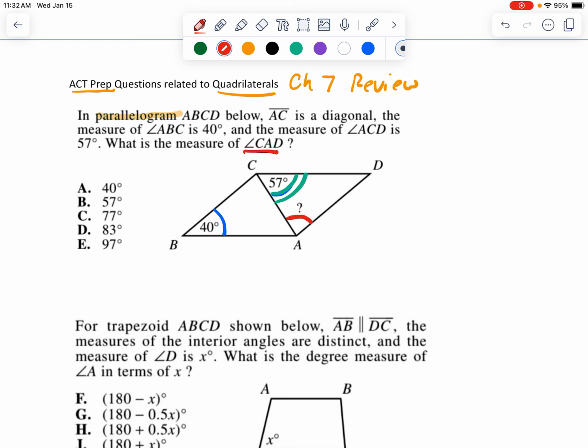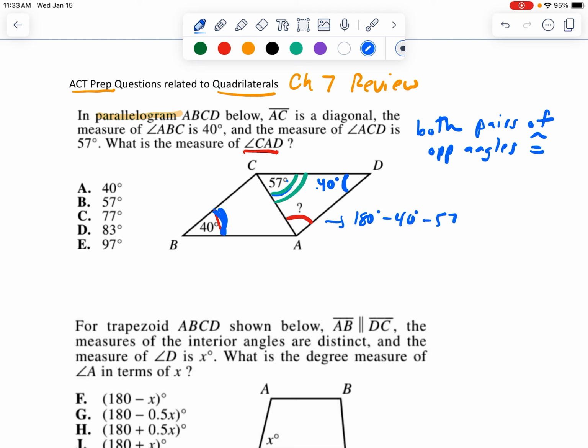Now, there's a lot of ways that you can approach this problem. You could think about that if this angle is 40 degrees right here, we stick with blue. If this is 40 degrees, this angle across the way also has to be 40 degrees because one property of a parallelogram is both pairs of opposite angles are congruent. So that is helpful here. And then what you could do is 40 plus 57 and subtract from 180. So you could do 180 minus 40 minus 57. And if you do that, you would get the answer of D, 83. That is one way you can do the problem.